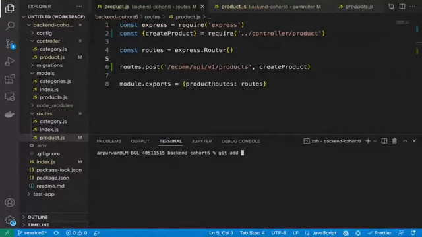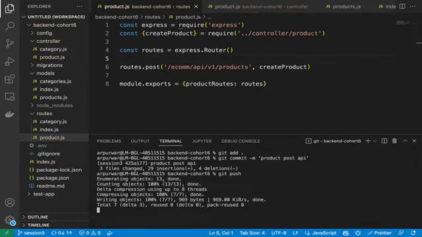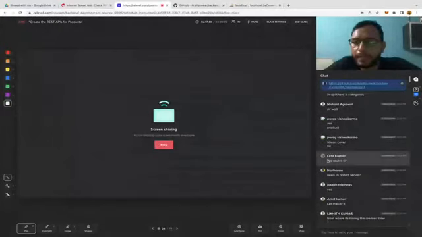I will stop it after pushing it and see your queries. Hit add, and those who have already understood, let's implement it quickly. Product post API. Okay, so now let me revise it first, and then I will take the questions.